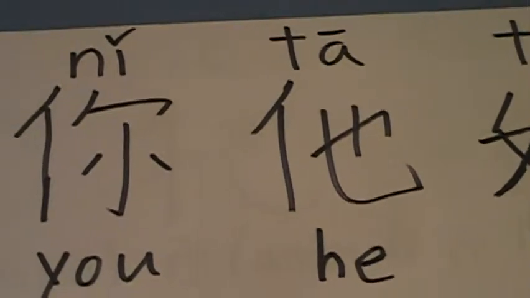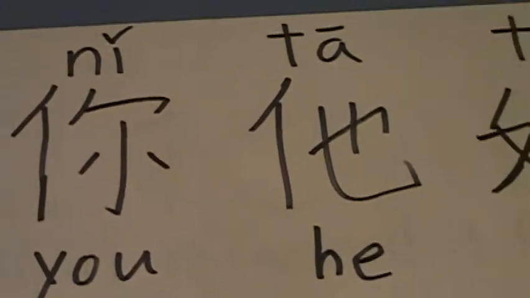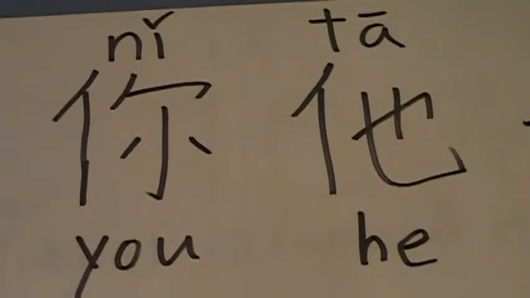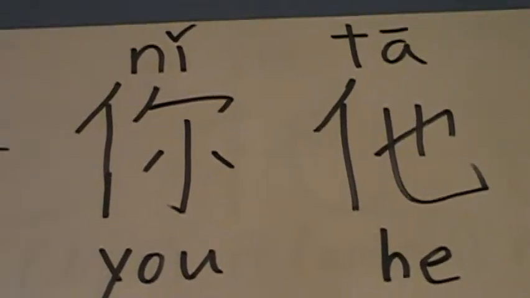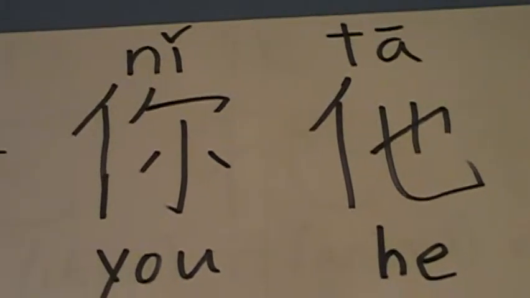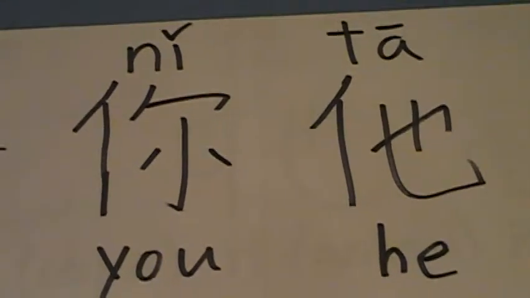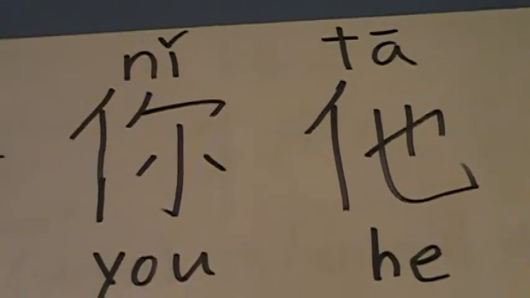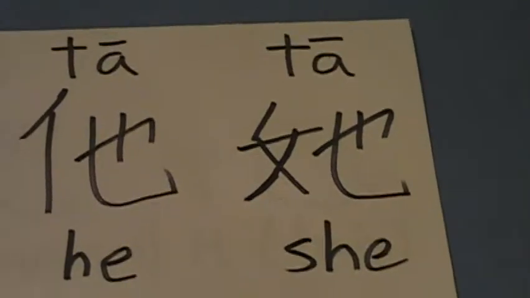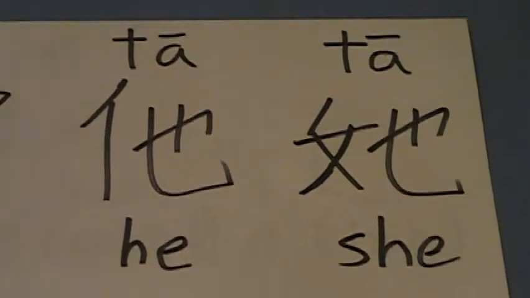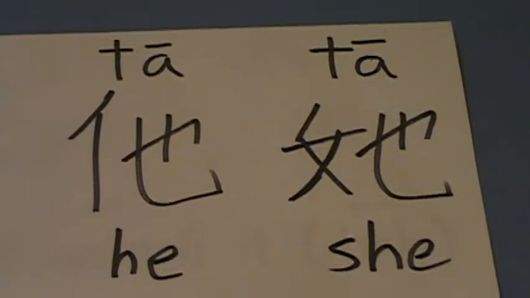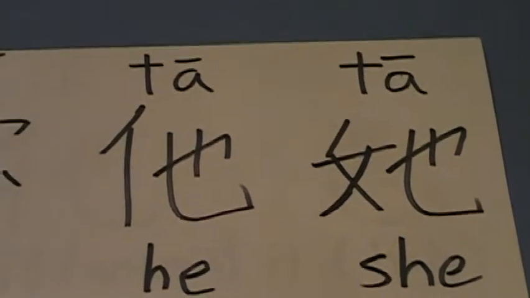Recognize that 你 and 他 both have the same character on the left side. If you separate the left from the right, you will see that they both have the same left part. In contrast, the other 她 means she. As you can see, despite having the same tone and the same pinyin, he and she are written differently.